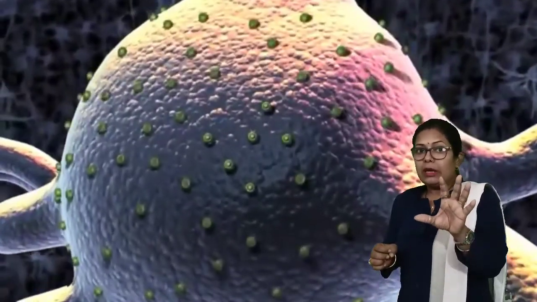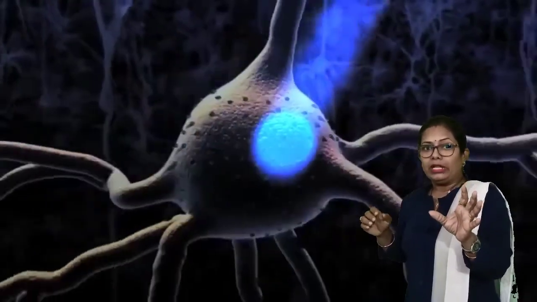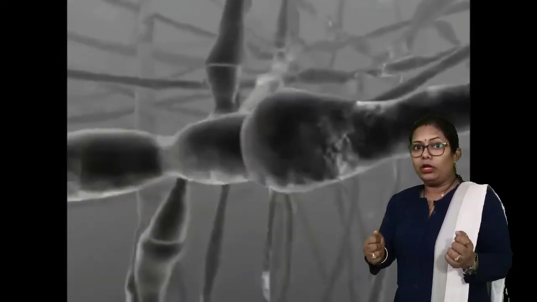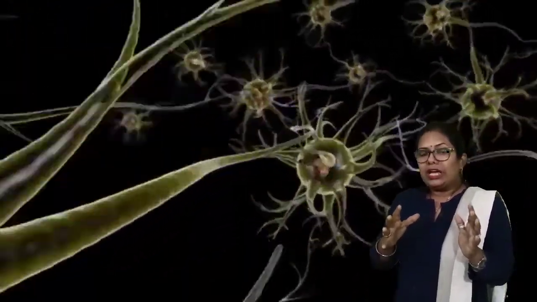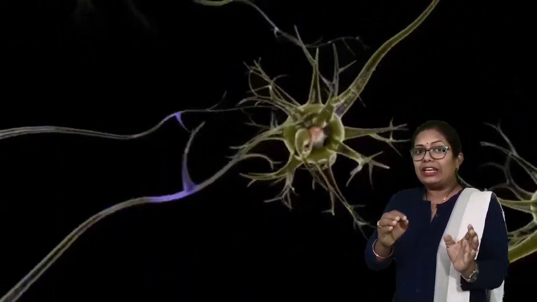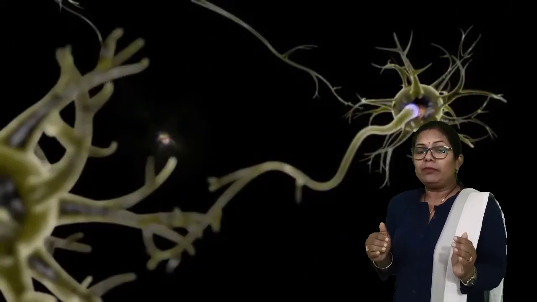Now this structure that is shown here, this is the cytone part, that is a wider and irregular structure, and the highly branched structure whatever you are watching on the screen, these are the nerve processes that are coming out from the neurons. Now many neurons are connected here, and how they are connected end to end is clearly shown here. It will help you to understand the mechanism of the nervous system, how neurons work.